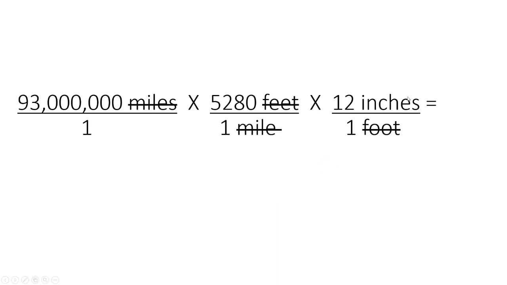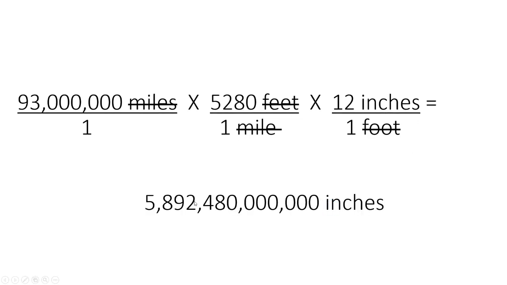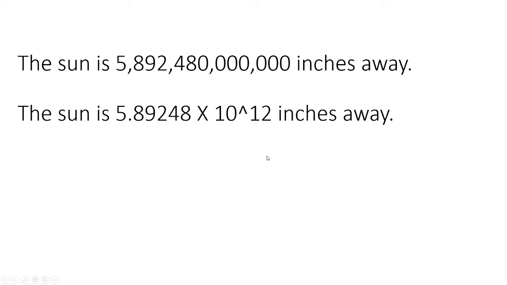All we have left are inches. We're solving for inches, so it looks like I set up the equation just right. We're going to multiply 93 million times 5,280 times 12 inches, and we're going to get 5,892,480 inches. That is a lot of inches. And it's not in scientific notation, so I'm going to do the last step. I'm going to convert it into scientific notation. It becomes 5.89248 times 10 to the 12th inches.